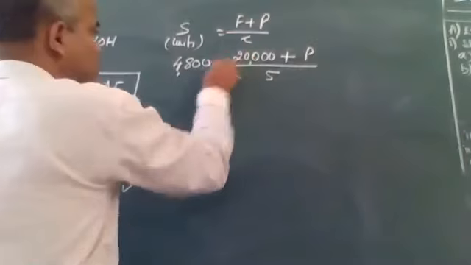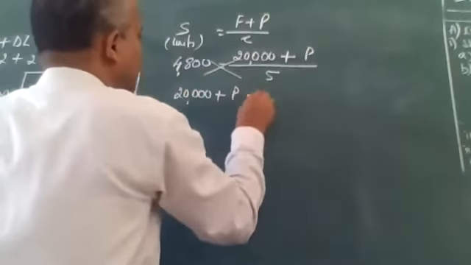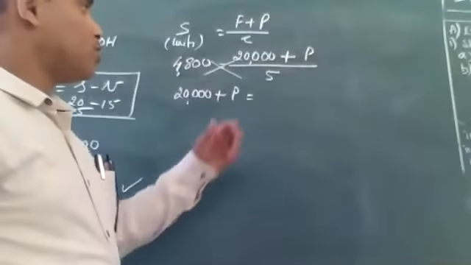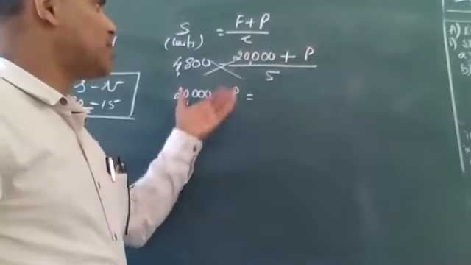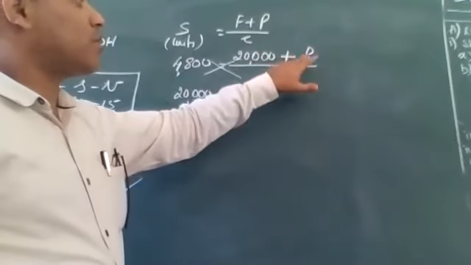So cross multiplication gives me 20,000 plus profit. Always see whether you should take this part to the left hand side or that part to the left hand side. Always take the side where there is the question mark.